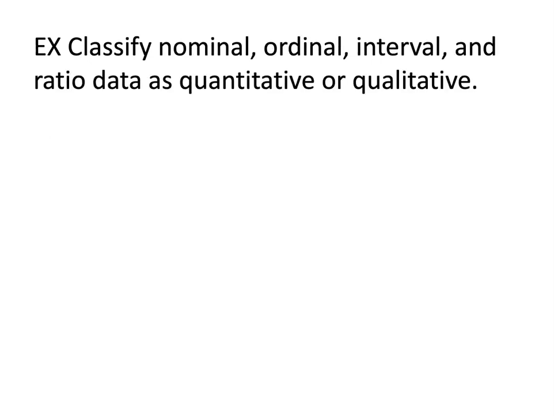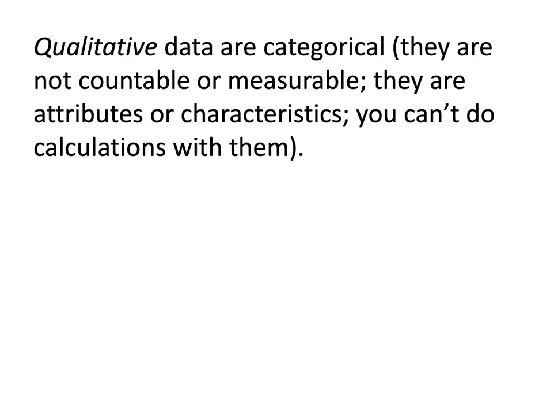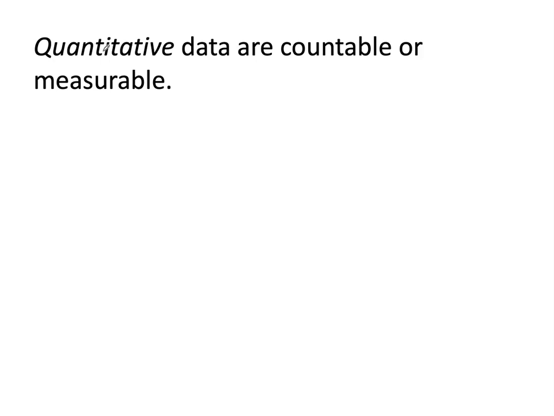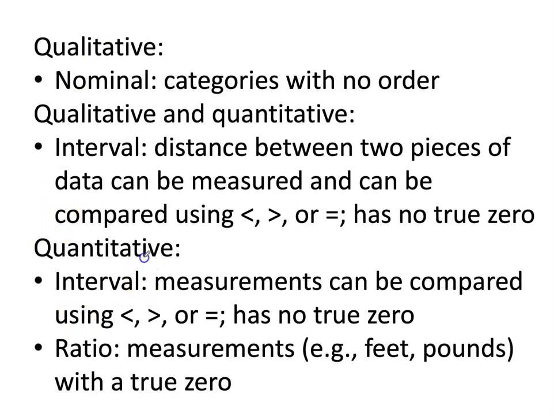Okay, so let's classify nominal, ordinal, interval, and ratio data as quantitative or qualitative. Recall that qualitative data are categorical, not countable or measurable. They're attributes or characteristics. You can't do calculations with them. And that's why nominal data would be qualitative, things like personality, hair color. On the other hand, quantitative data are countable or measurable. So, for example, temperature, height, weight, things like that. And that's why interval data and ratio data would both be quantitative.